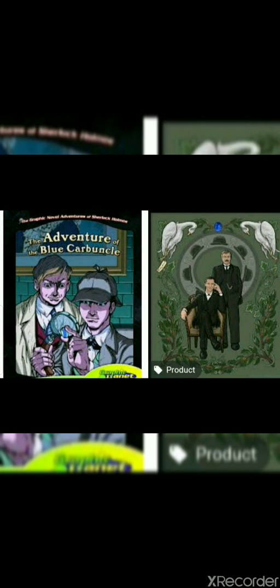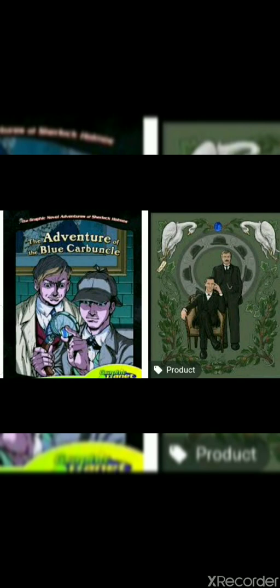Sir Arthur Conan Doyle was born in Edinburgh, Scotland, and he was a novelist and writer of detective and science fiction. As I told you, he was the founder of Sherlock Holmes and his friend Dr. Watson, who are immortal characters in literature. Some of his works are A Study in Scarlet, The Sign of Four, The Adventures of Sherlock Holmes, and The Hound of the Baskervilles. This story, The Adventure of the Blue Carbuncle, is an extract adapted from Sherlock Holmes' mystery written by Sir Arthur Conan Doyle.